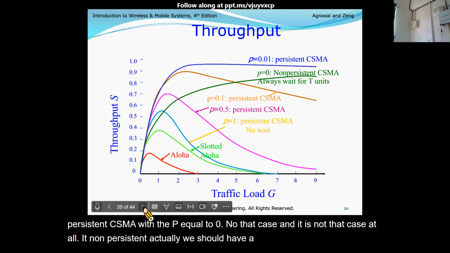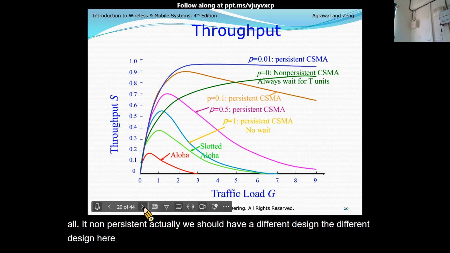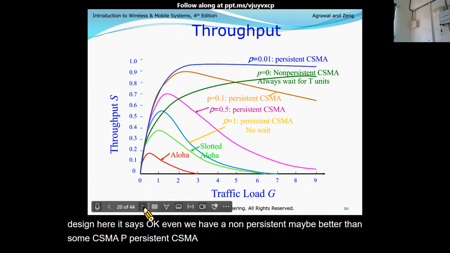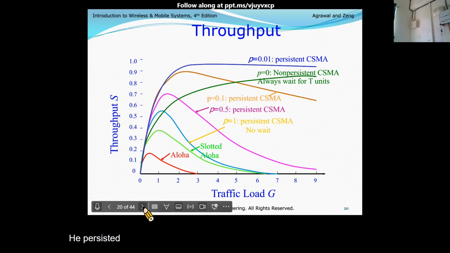Even with non-persistent, it may be better than some P-persistent CSMA, but maybe not better than P-persistent with a lower P. So this is the current graph. Non-persistent is not derived directly from P equal to 0, because that case is not workable.